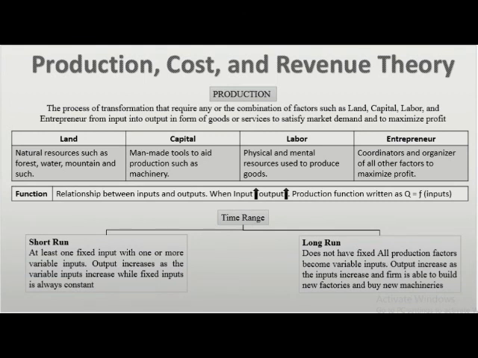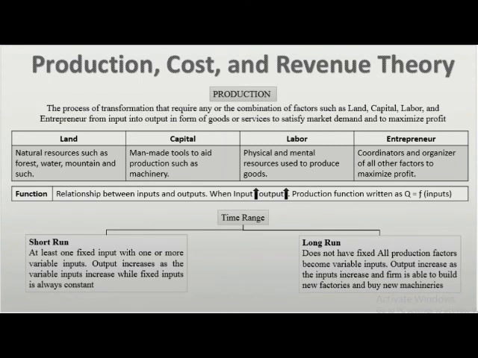The first one is land. What is land? All natural resources or gifts of nature such as forest, water, mountain and such. The second one is capital. It is man-made tools to aid production such as machinery.